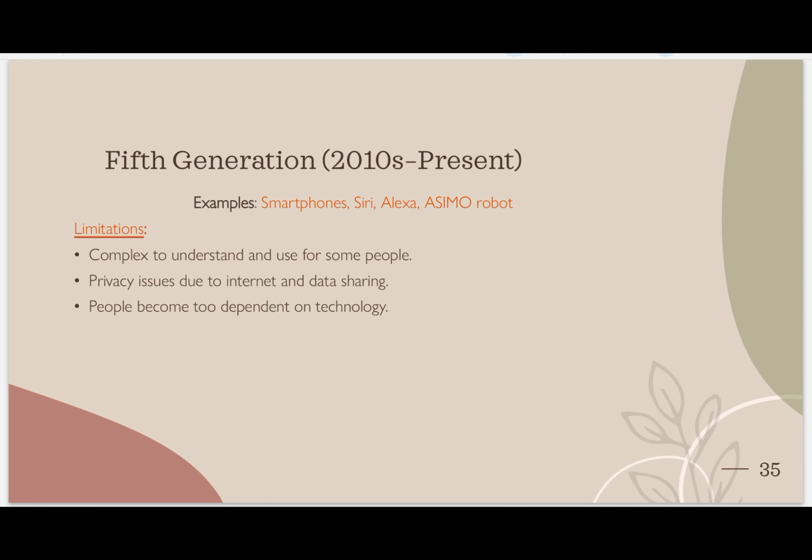What are the limitations? Complex to understand and use for some people. Which are these some people? We can say our grandparents, right? Because they are older than us.